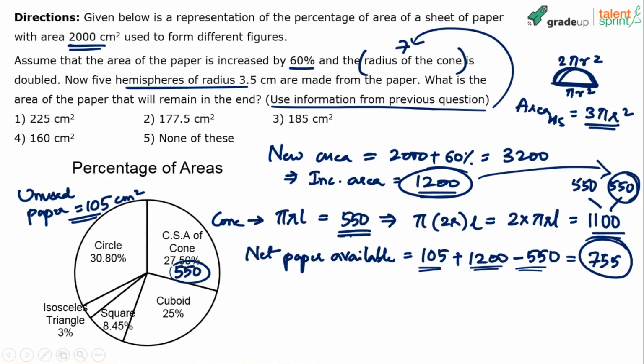How many such hemispheres are being made? 5 hemispheres. So let's say the requirement for hemispheres. 5 hemispheres are being made, so 5 into 3 pi r square. These are all standard formulae, right? You have to remember this. The surface area of a hemisphere is 3 pi r square. So 3 into pi, 22 by 7, into r square. What is the radius here? 3.5 he has given. So 3.5 into 3.5. Do the calculation. This goes 2 times. This goes 11 times.